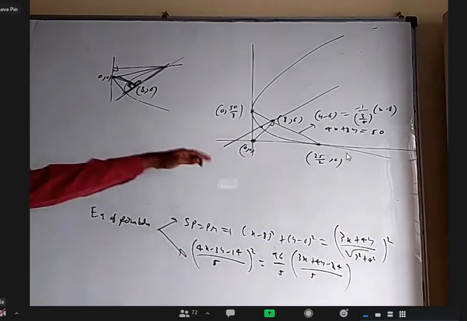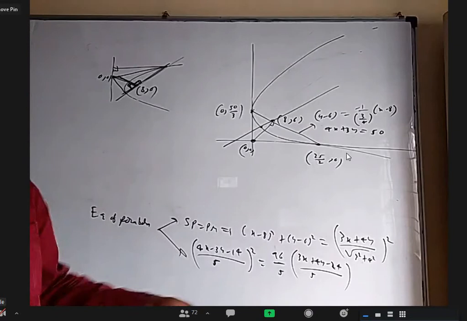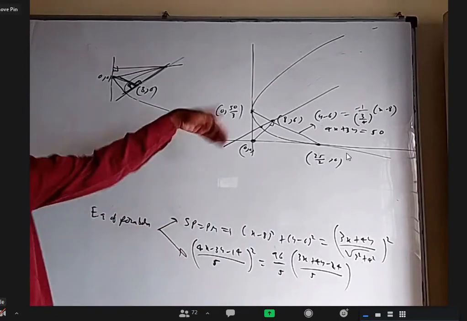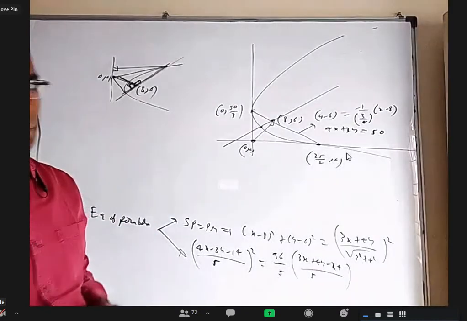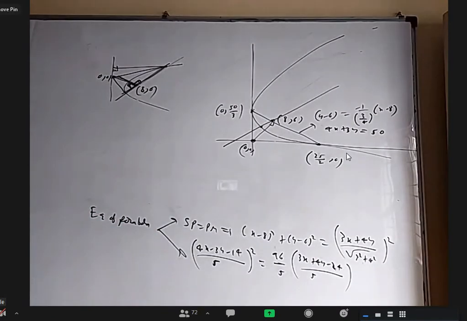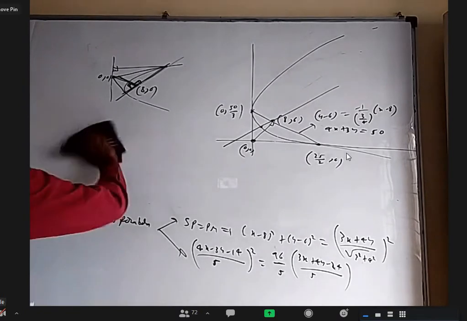Okay, so we don't need to find the parabola equation. The parabola is given, so we can do it that way. If it is not given and we are in the beginning stages, it can be done like this based on this property. Is it all right, everybody? Yes, sir.